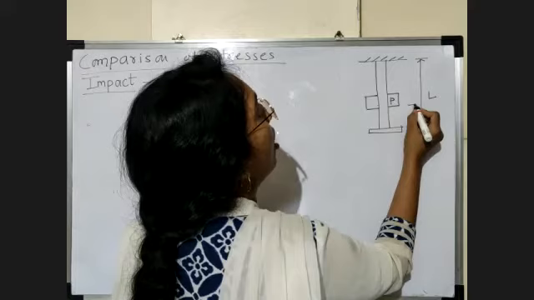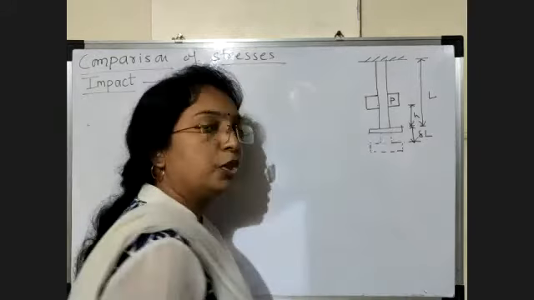So this deformation is delta L. So we can say the work is done.